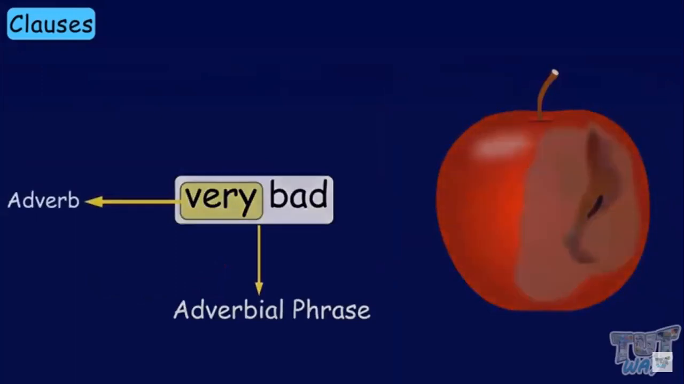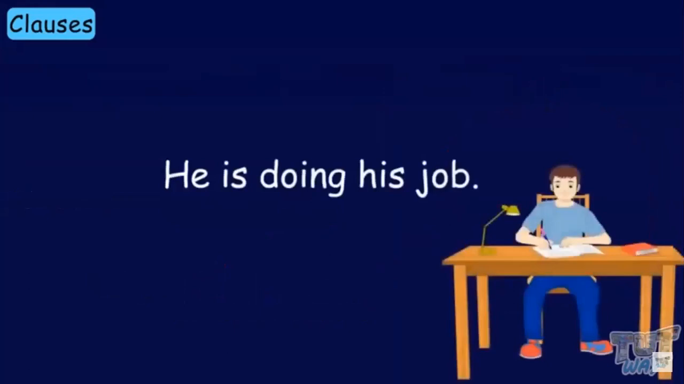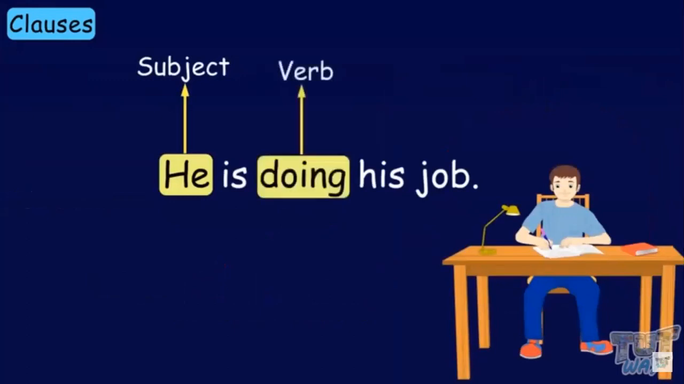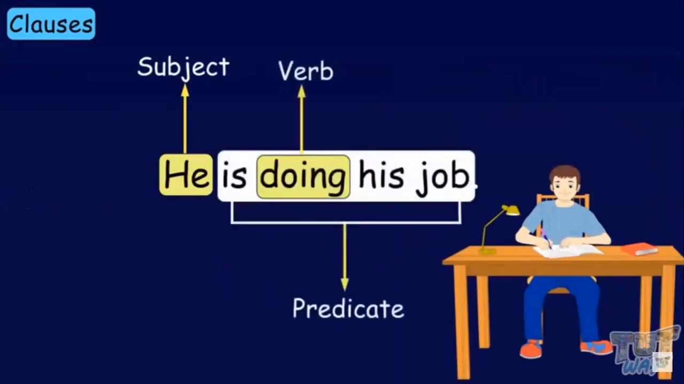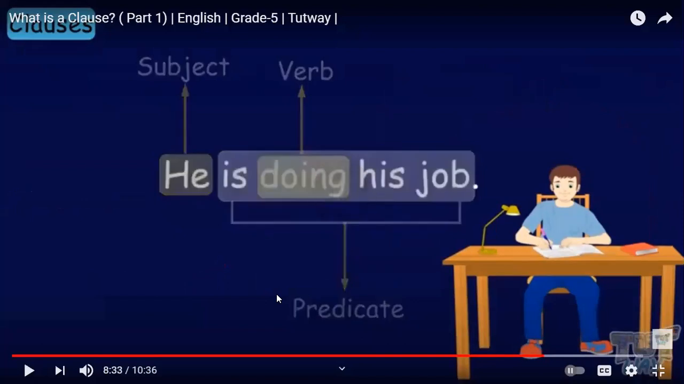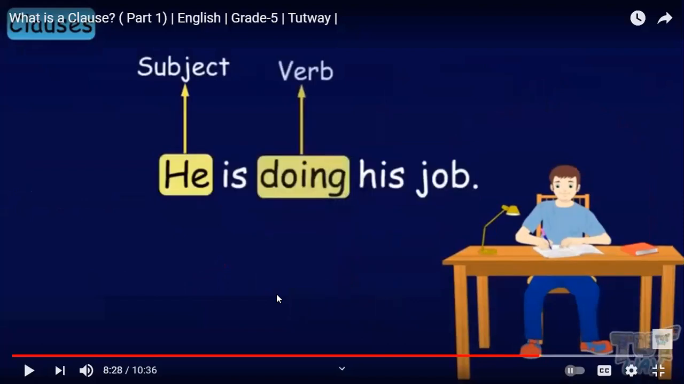He is doing his job. Here the subject is he, the verb is doing, and the predicate is doing his job. He is the subject of the clause, and is doing his job is the predicate of the clause. So is this a clause or a sentence or both? Yes, it's a clause.